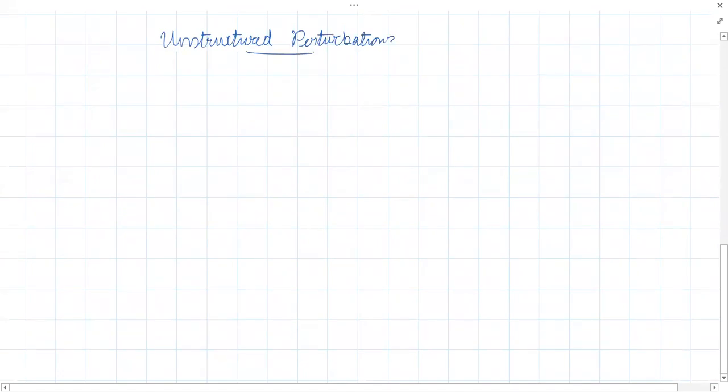So we are seeing that mostly there are two kinds of perturbations or uncertainties. What are they? Structured and unstructured. In structured uncertainty, we know the structure of the uncertainty.